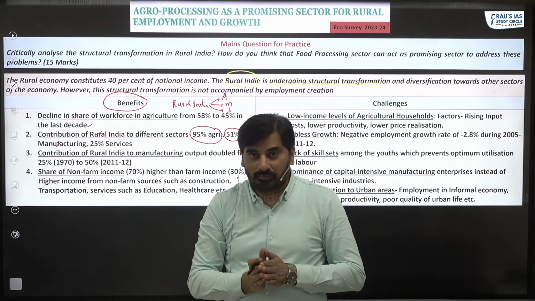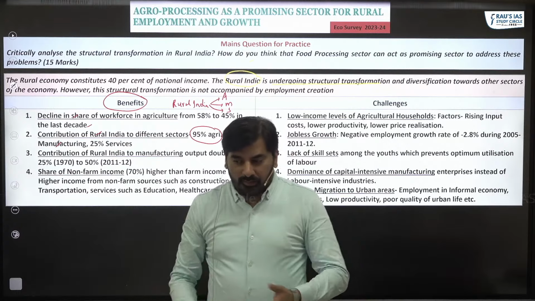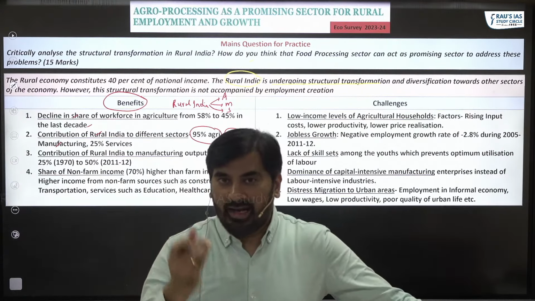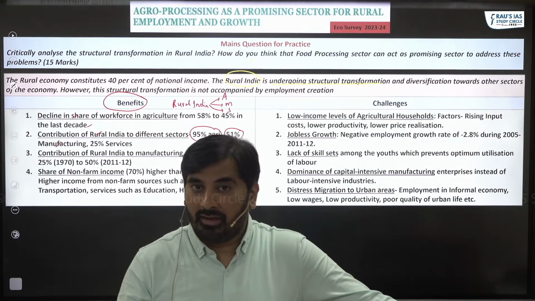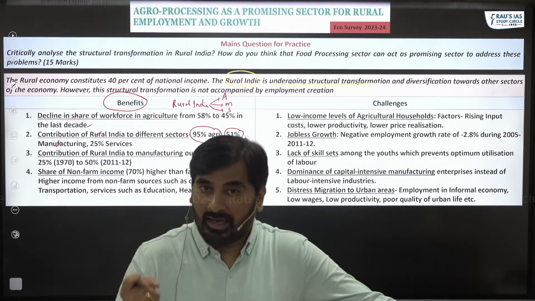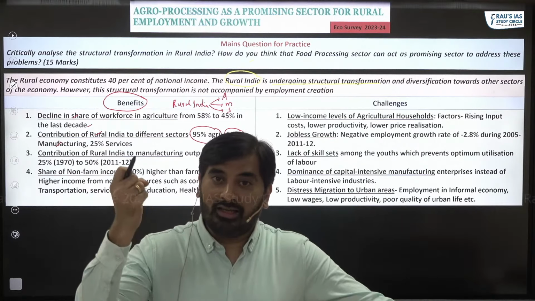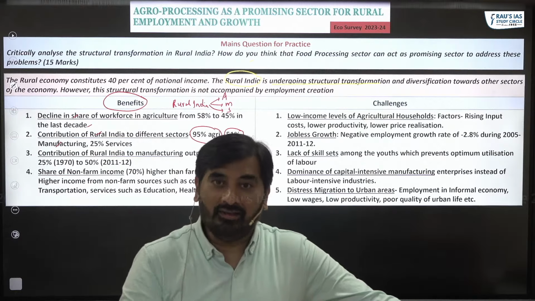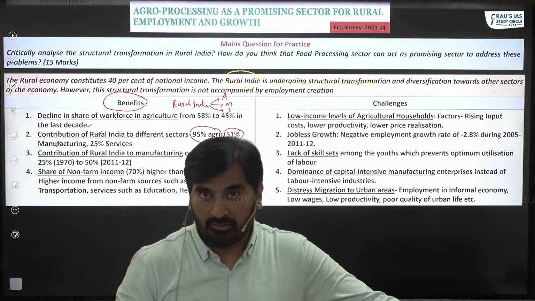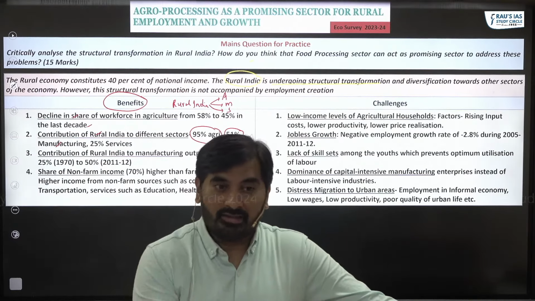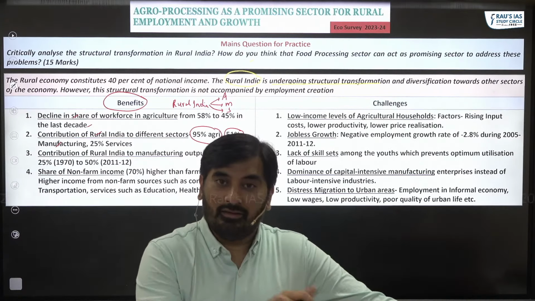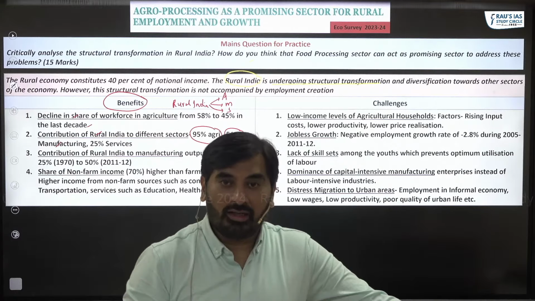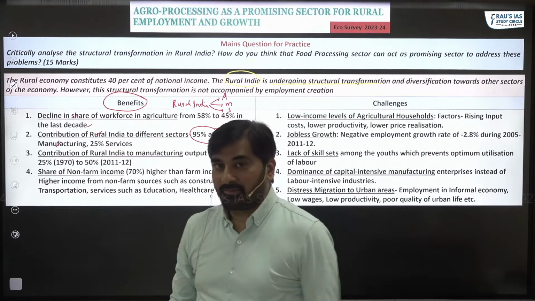Why? The basic idea is, in urban areas, acquisition of land is considered to be very time consuming. It is considered to be very costly. It is much cheaper to purchase land in rural areas, where the land is cheaper, right? So industries are preferring to set up their bases in rural India as compared to urban India, and that is why the share of rural India in manufacturing has increased.